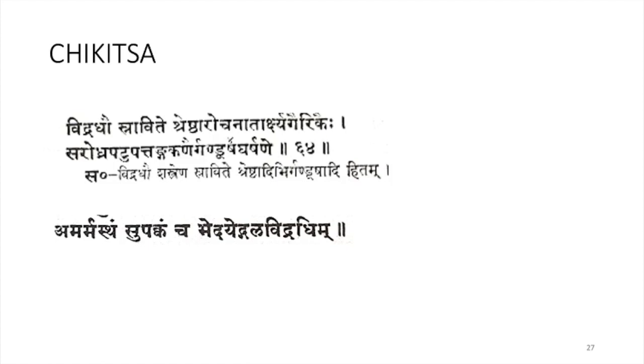So Vidradi Chikitsa only can be given here. So Sravide, first we have to open the abscess and remove all the content. After that you can do Karshana using Sreshta, Rojana, Tasha, Gaidika, Rodra, Padu, Patanga, Kana and all. And also with all these dravyas you can make Kashaya and give for Gandusha.